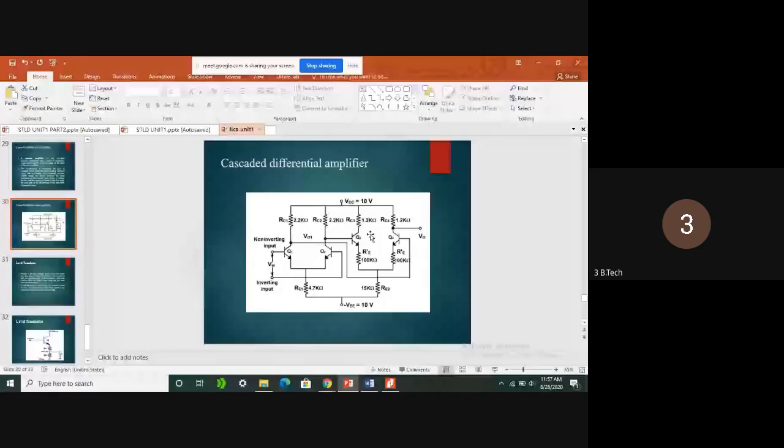Similarly, if the transistors are cascaded, there is a chance of disturbing the DC level of the operating point. So in order not to change the operating point of differential amplifiers while connecting them in a cascaded differential amplifier, we are going to use a level translator.